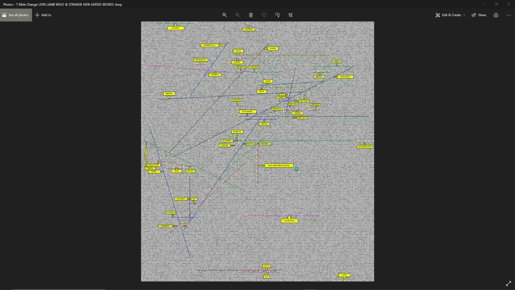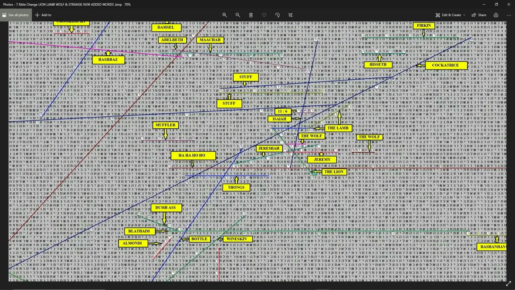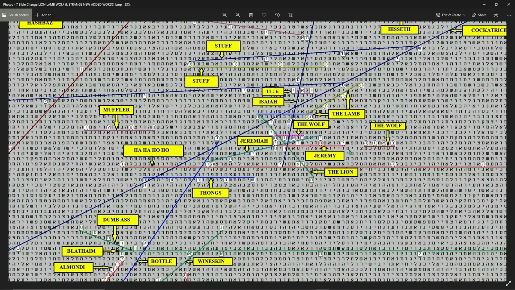Thought I'd do a nice little video showing everybody how we go from start to finish on Code Finder, from beginning a search for words, showing you how they're found, how I narrow the search down, how I clean up the matrix, make it right, put the lines in and yellow them all up like we do here and get the finished article. So this is portion 7 about the lion, the lamb and all the strange new words that were never in the Bible.